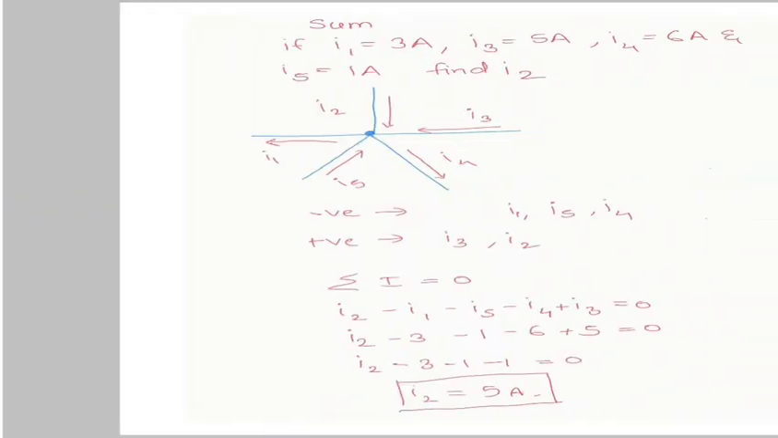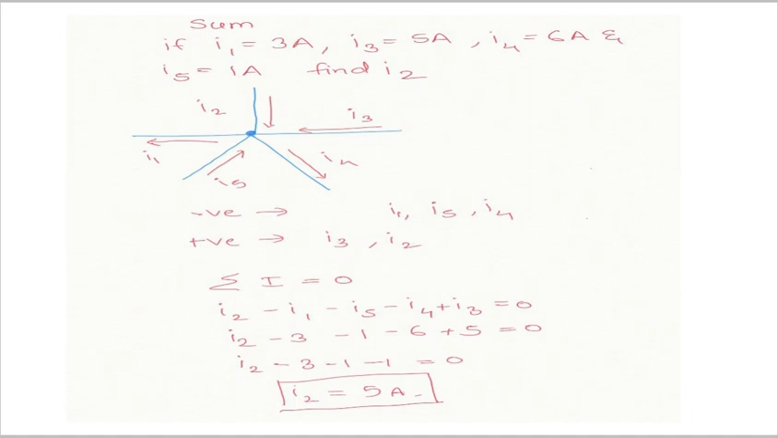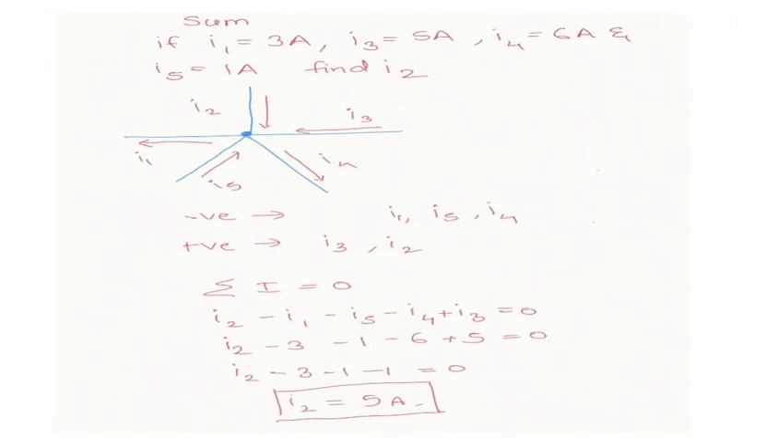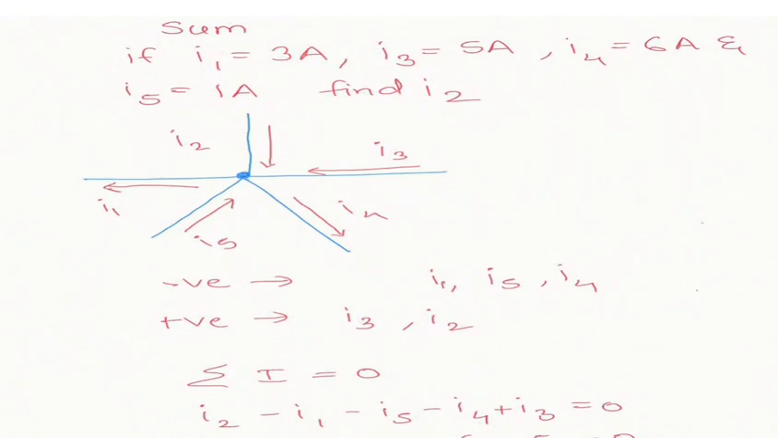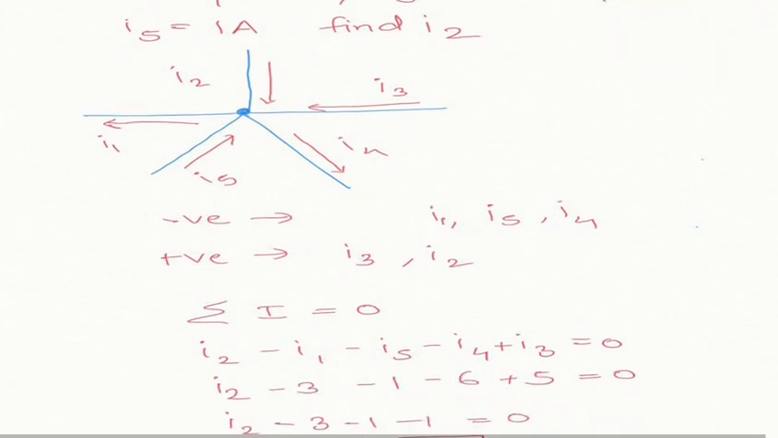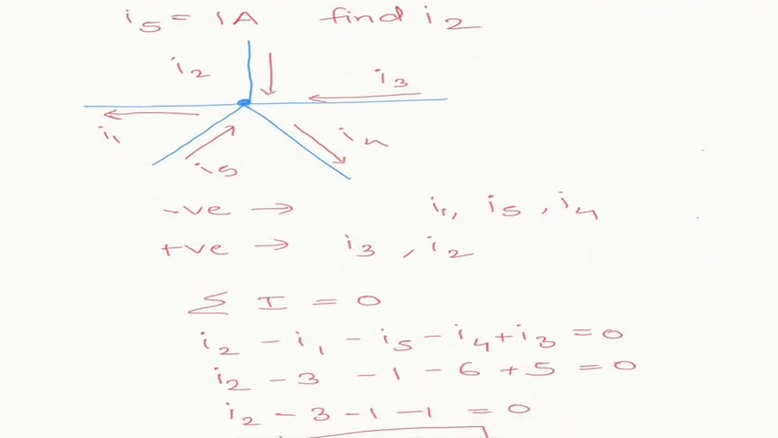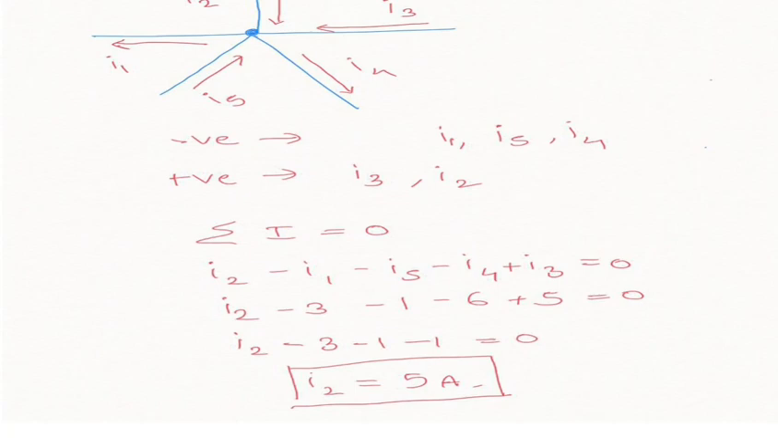Let us see an example or sum. Here we are given a circuit. I1 is 3 ampere, I3 is 5 ampere, I4 is 6 ampere, I5 is 1 ampere. Find I2. The same procedure we are going to follow. First see which current is going out, that will be negative. So I1, I5 and I4 are negative. Current moving towards the junction is I3 and I2, which are again positive. Summation of all the current will be equal to 0. This is KCL or Kirchhoff current law.